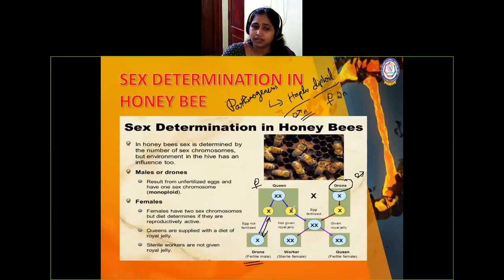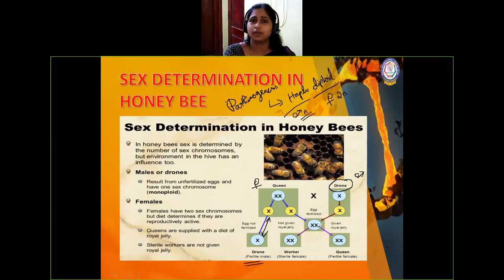Another one: this X chromosome from the queen and another X chromosome from the drone become XX, a female. Whether they are sterile or fertile depends upon the nourishment. Only one of those females will be well nourished and develop into a queen bee.